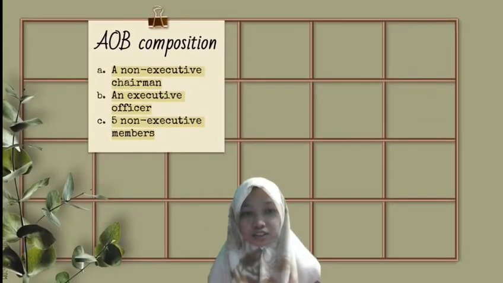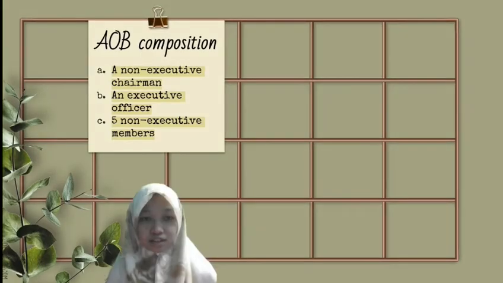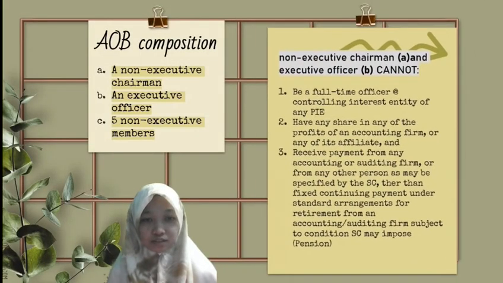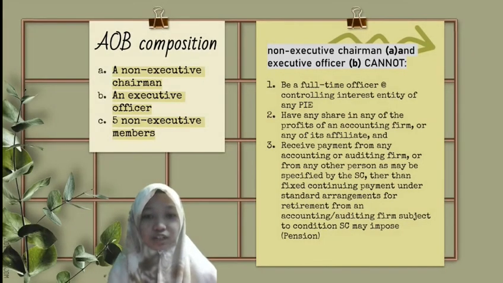The AOB shall consist of the following members who shall appoint the board. A, a non-executive chairman. B, an executive officer. And C, five non-executive members. The non-executive chairman and executive officer, which is A and B, cannot have a conflict of interest with a public interest entity or auditing or accounting firm. They may, however, receive a standard pension from their previous employer firm.